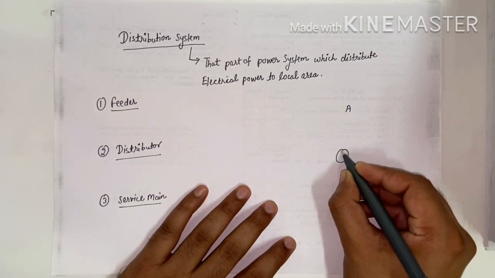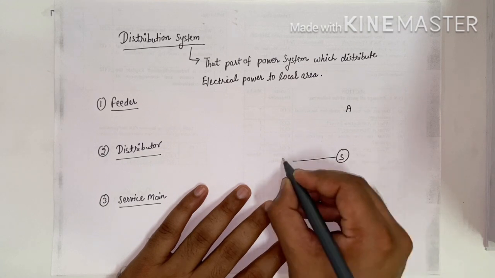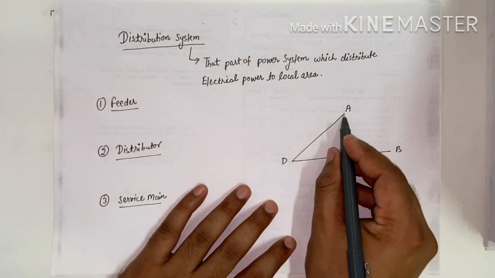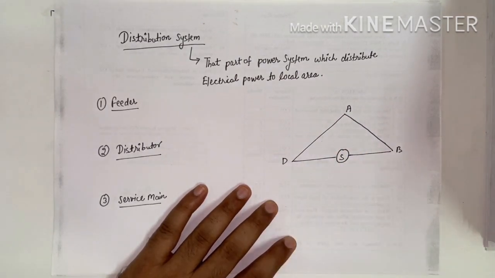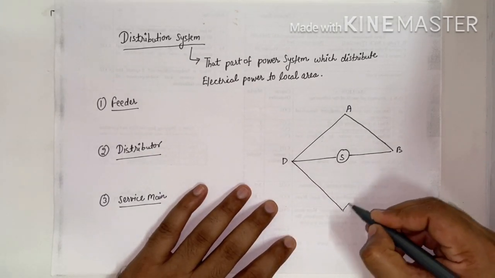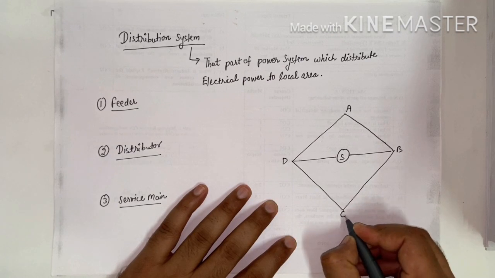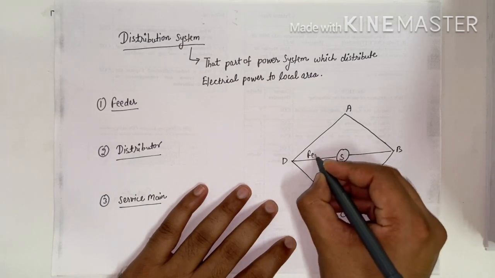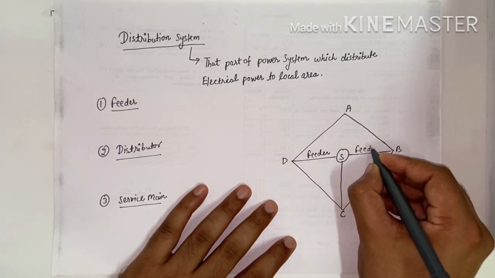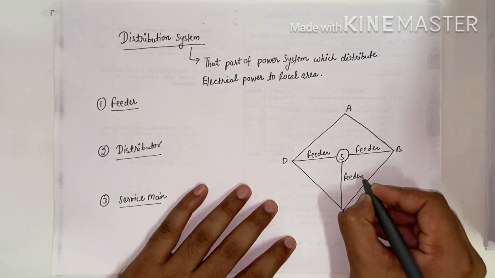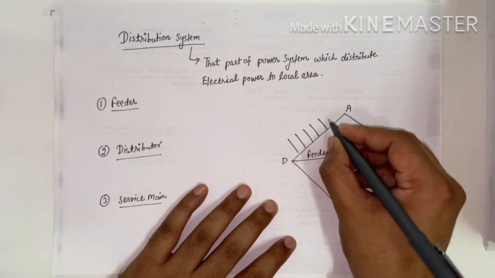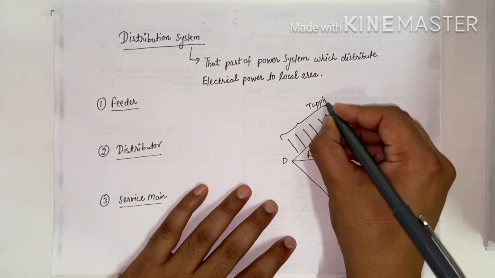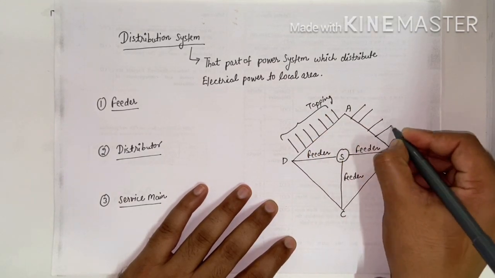Okay, suppose this is the D point and this is the B point and this A is connected to B system and this is the C. Okay, and this is the feeder and this is the feeder and this is also the feeder, and from this we have a tapping here, also a tapping is here.